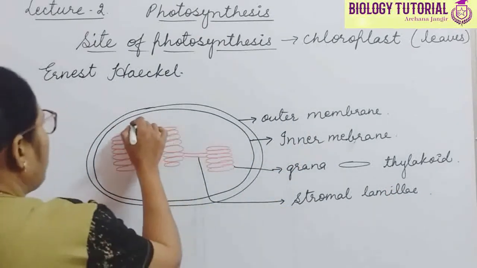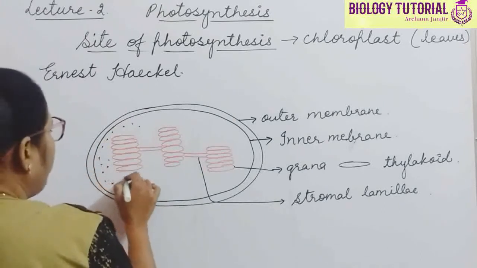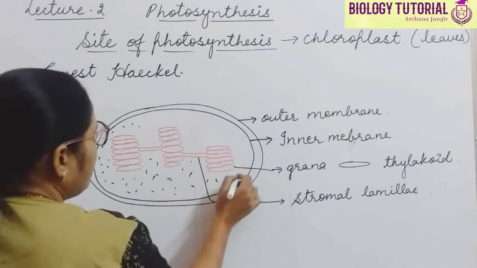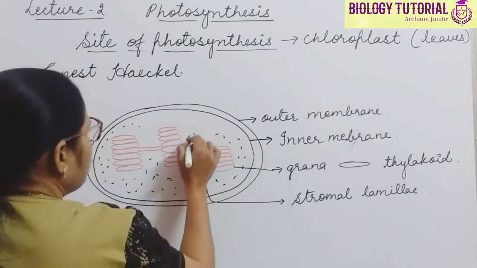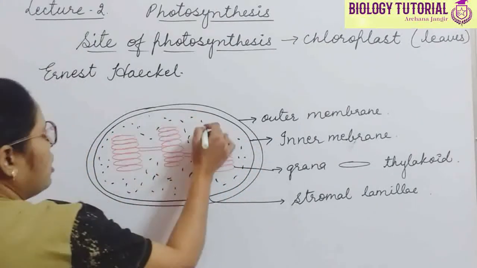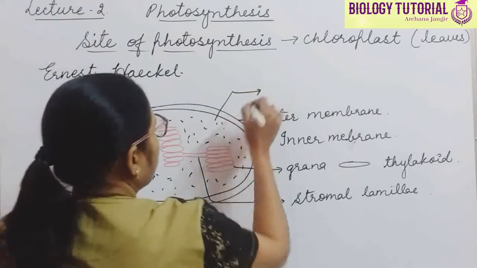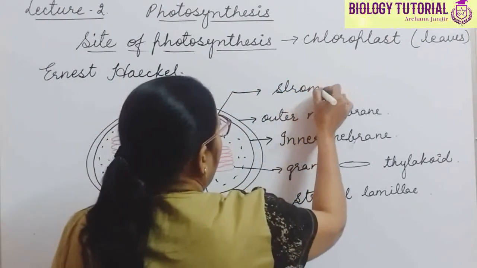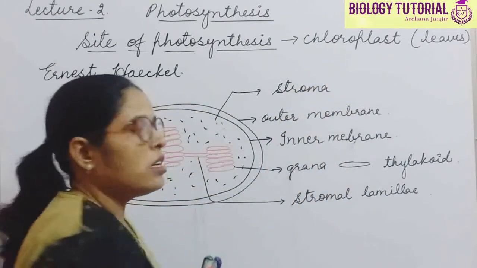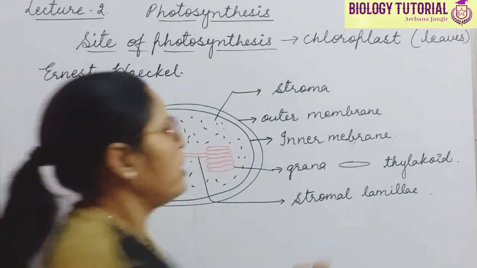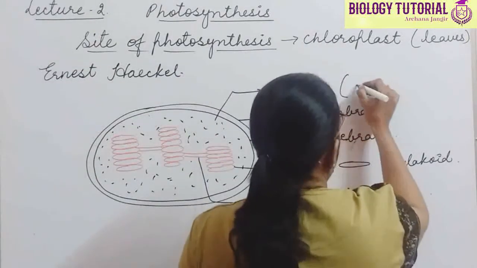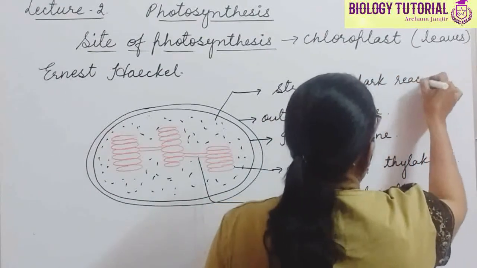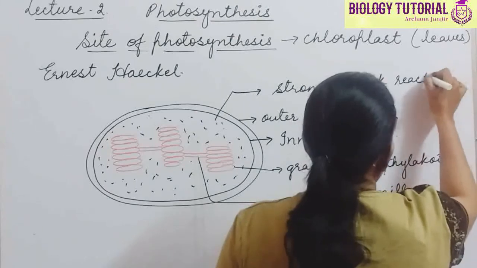Inside this space, a fluid-like substance is present, and that fluid is called stroma. This fluid filled inside is called stroma, and this stroma is the site for dark reaction. So inside the stroma, the dark reaction of photosynthesis is going to take place.